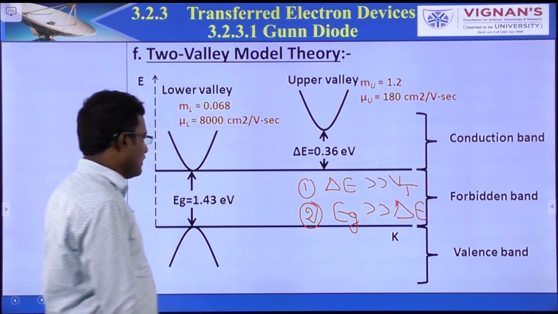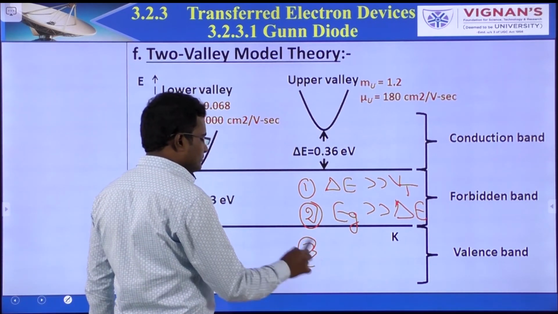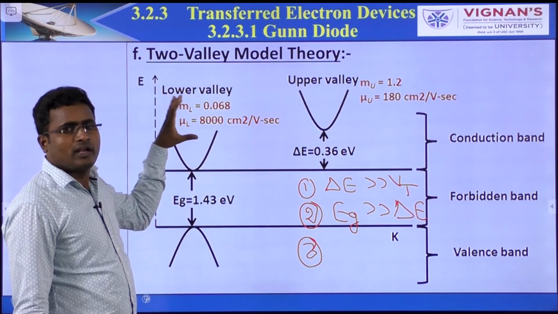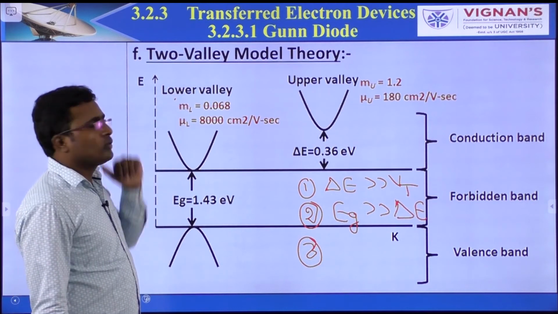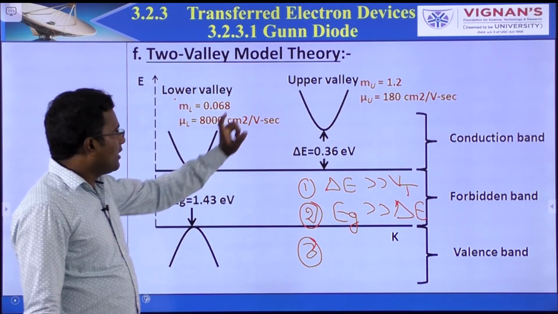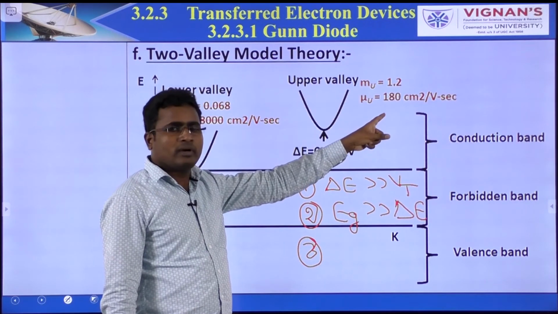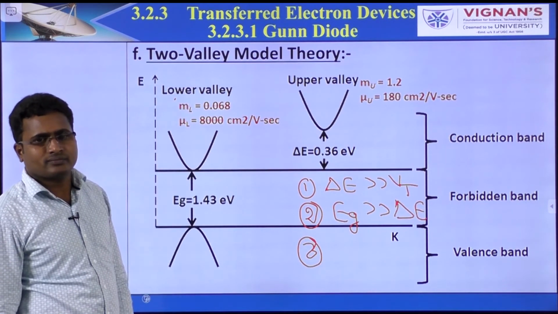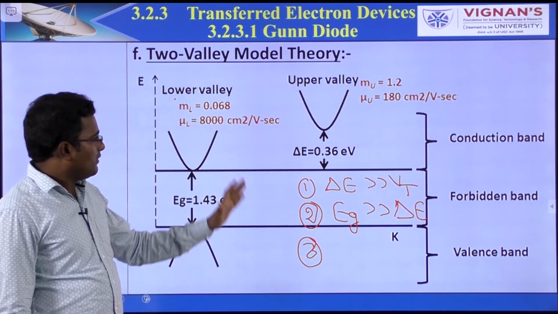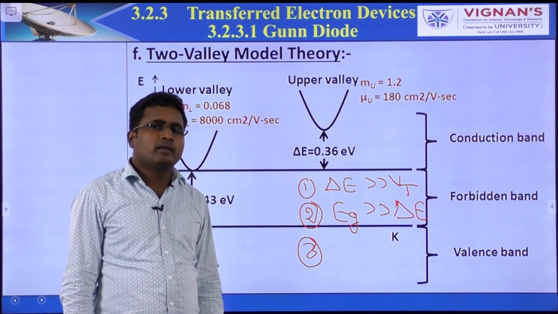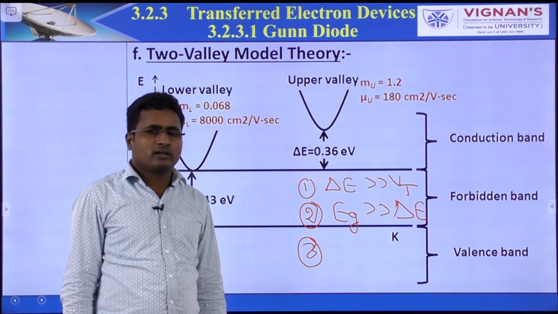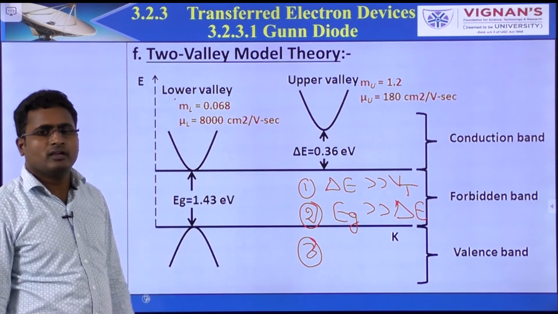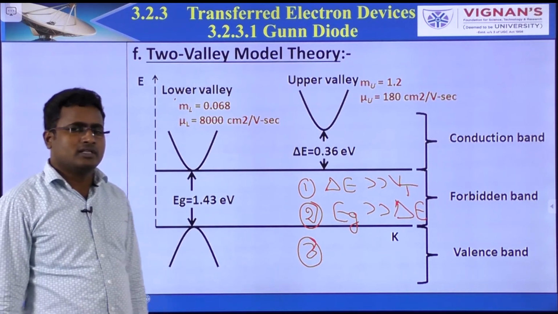That is the second condition. What is the third condition? The lower valley should have the highest mobility and lowest mass of the electron. The upper valley has the lowest mobility and highest mass of the electron. That is the third condition. When these three are satisfied, we can observe oscillations in the GUN.